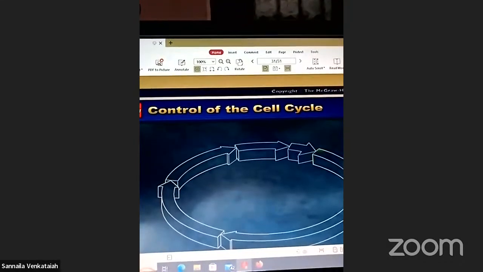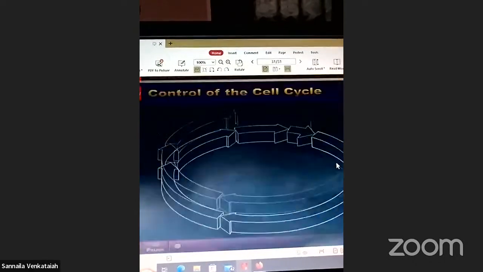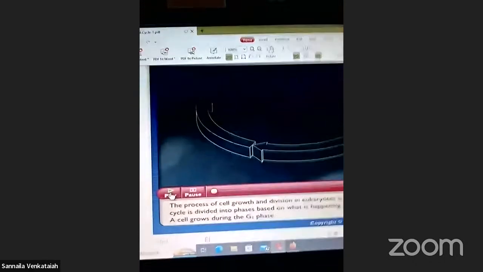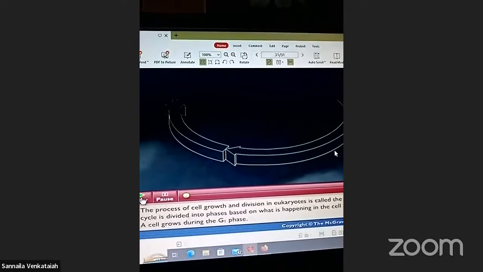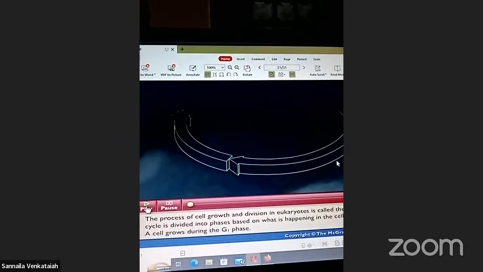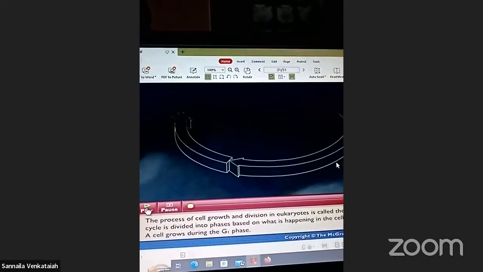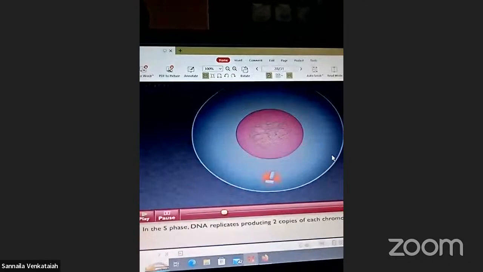Right? Control of the cell cycle. The process of cell growth and division in eukaryotes is called the cell cycle. It is divided into phases based on what happens to the cell: the G1 phase, G2 phase, and the M phase. M phase means mitotic phase, right?